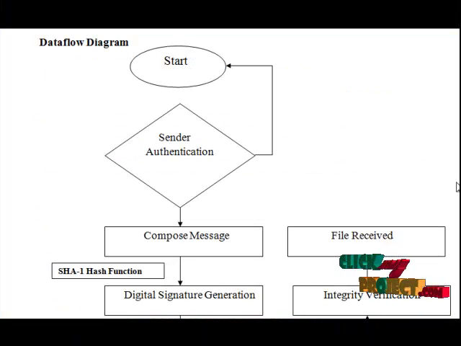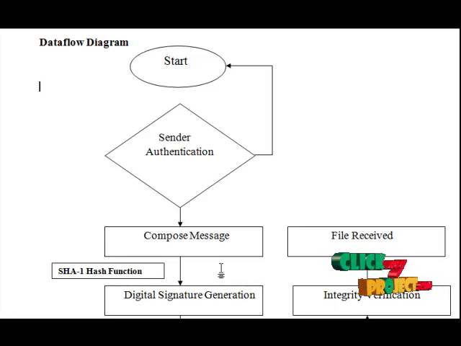Here is the data flow diagram for our project. Initially, we register the email for specific user authentication. Only authorized users can forward messages to specific groups using their own unique group keys. From the sender side, once authentication is validated after login, the sender can compose their own message to forward to their group, using group keys for decryption purposes. While composing the message, we select a text file as the message, or we can modify and update the text file to forward to the specific group.